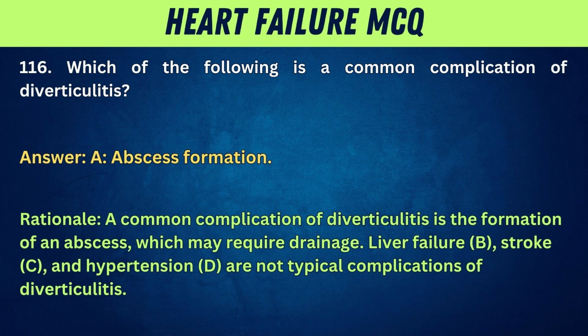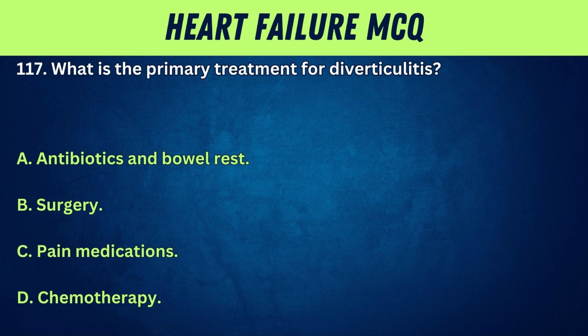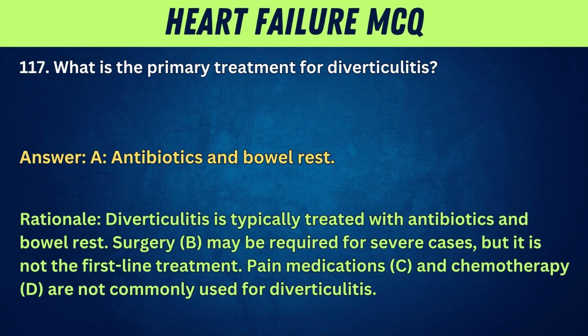Liver failure, B, stroke, C, and hypertension, D, are not typical complications of diverticulitis. 117. What is the primary treatment for diverticulitis? A. Antibiotics and bowel rest. B. Surgery. C. Pain medications. D. Chemotherapy. Answer: A. Antibiotics and bowel rest.